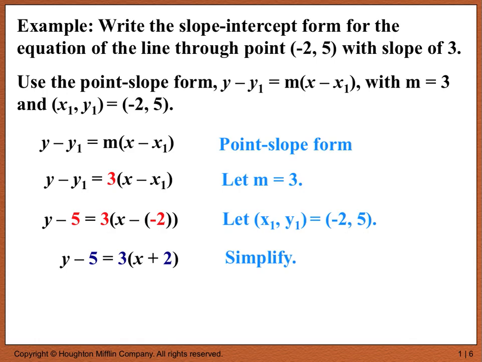This is a complete point-slope form, but now what we have to do is rearrange terms algebraically until we get the slope-intercept form. And it just becomes y equals 3x plus 11. That's the slope-intercept form of this line.